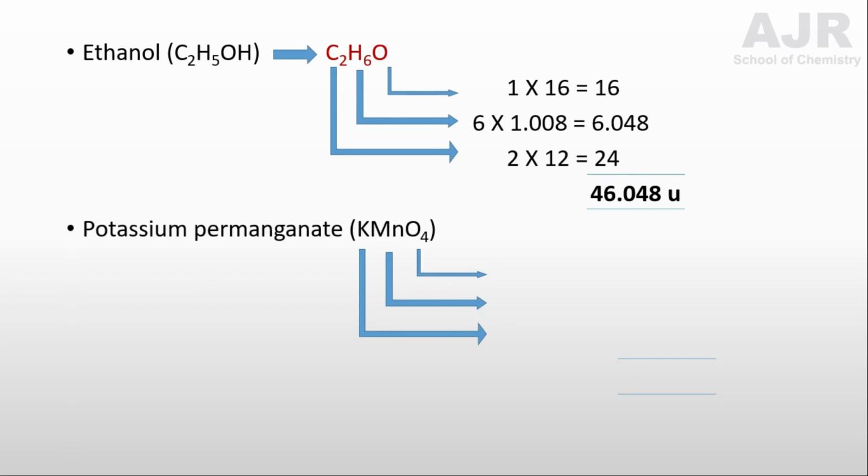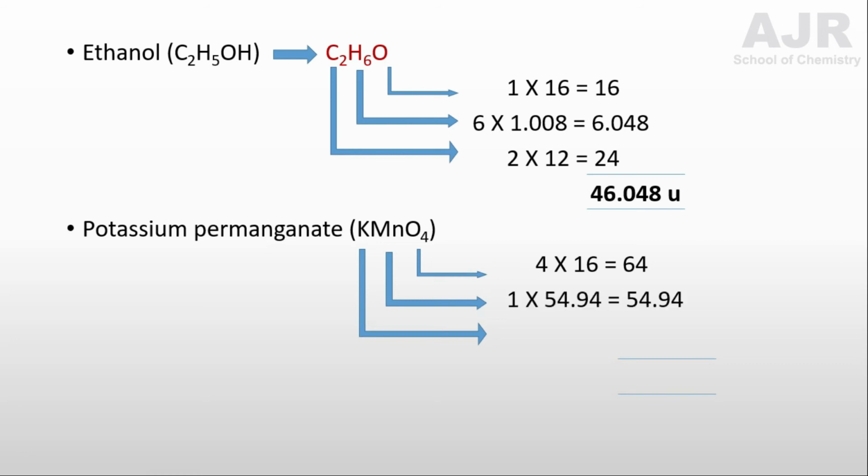And next we are going to calculate the relative molecular mass of potassium permanganate. What is the formula for potassium permanganate? KMnO4. There are 4 oxygen, only 1 manganese and 1 potassium. You know very well the relative atomic mass of oxygen is 16. So 4 into 16, 64.